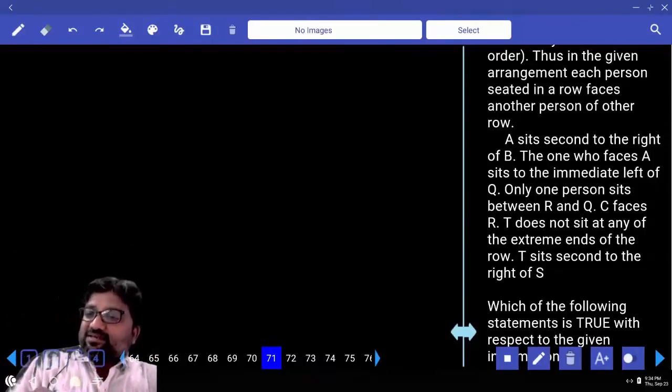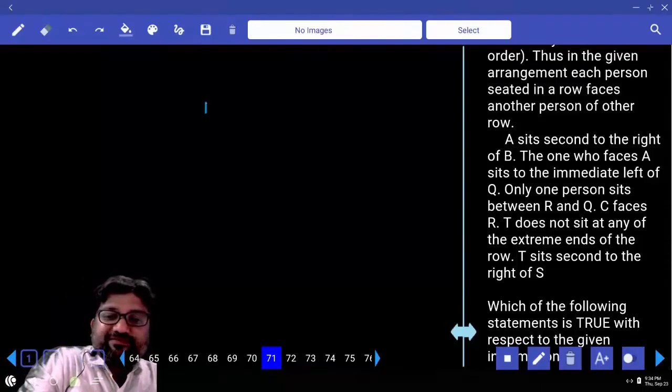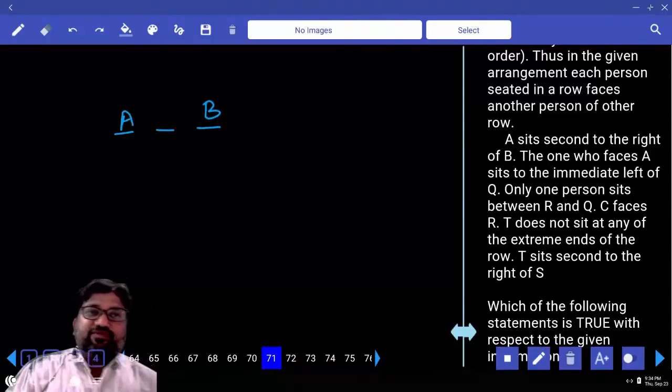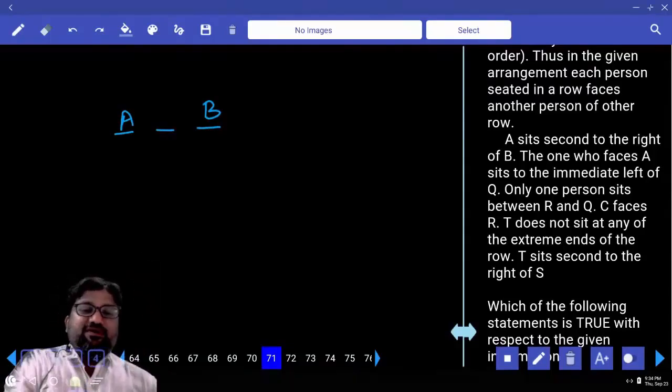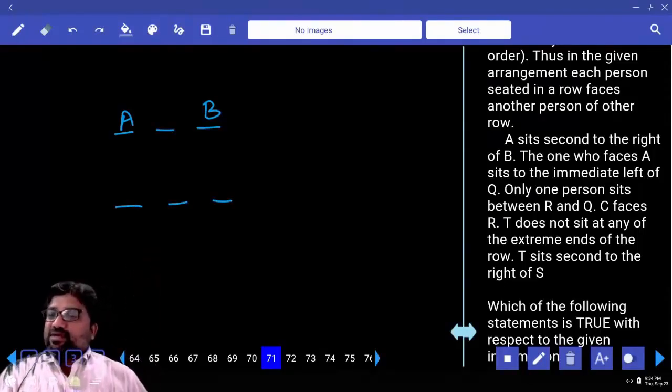So ABCD are facing south. A sits second to the right of B. Second to the right of B, if this is B, second right 1, 2. The total number of persons in each row is 4. We have covered 3 and I am looking forward for only one person. What is the next point?